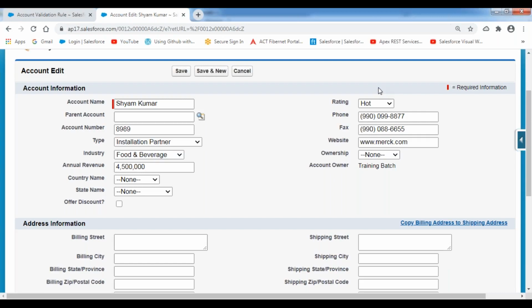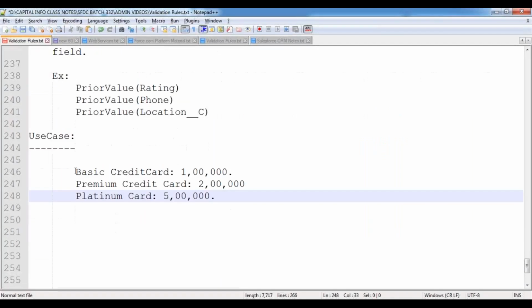So what I want to do is, whenever the rating value changes from cold to hot, I don't want to accept that. That means the previous value is cold and the new value is hot, so directly I'm jumping from cold to hot. Then I want to show the error message: you can't change the value directly from cold to hot. They have to go from cold to warm and then warm to hot. These are the steps they have to follow. Directly they can't jump. How can we prevent this? Let me show you practically. Let's prepare a validation rule.